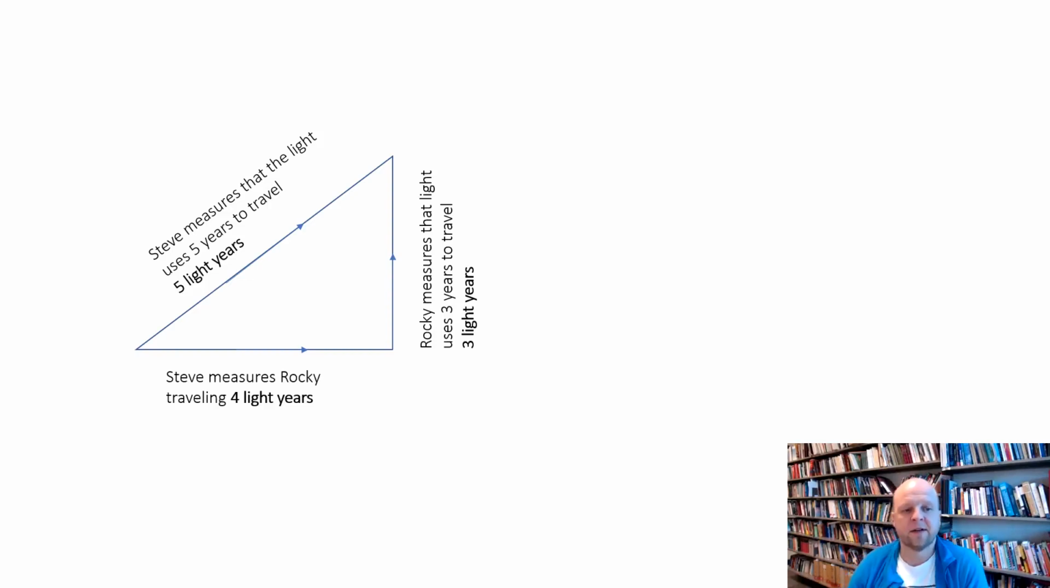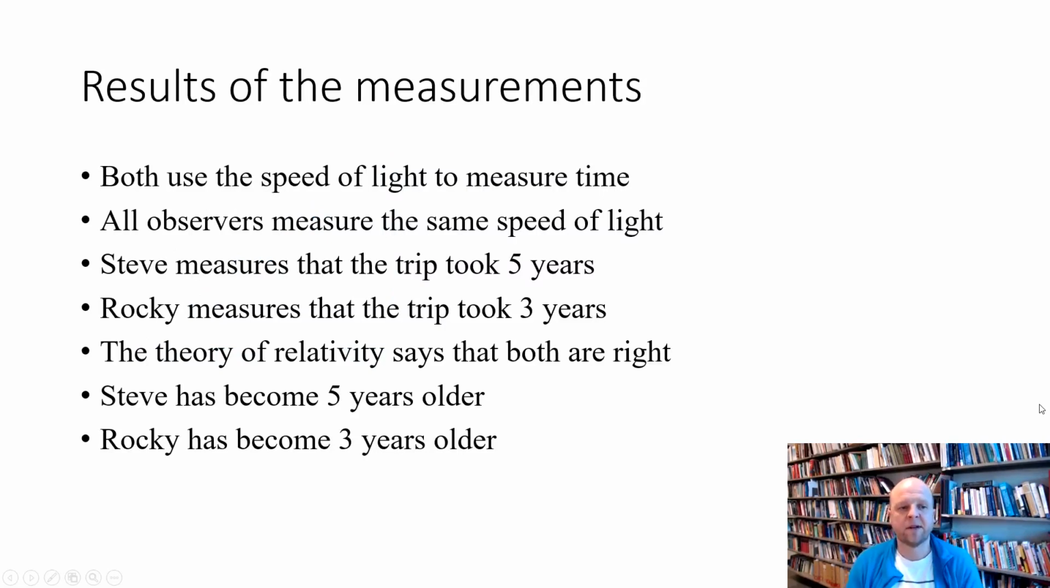And how does this fit with the theory of relativity? Well, if we have both used the speed of light to measure time, the theory of relativity says that everyone will measure the same speed of light. And in this case, we see that Steve measures that the trip took 5 years, and Rocky measures that the trip took 3 years. And the theory of relativity says that they are both right.